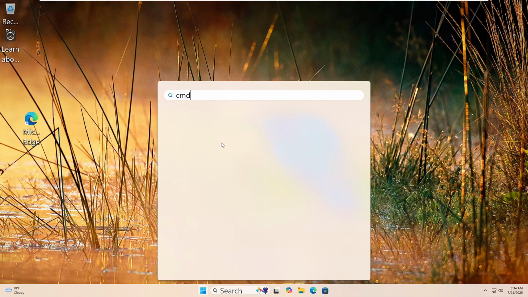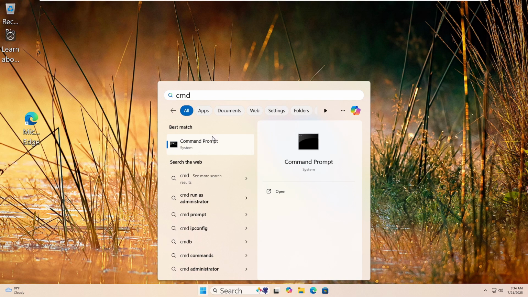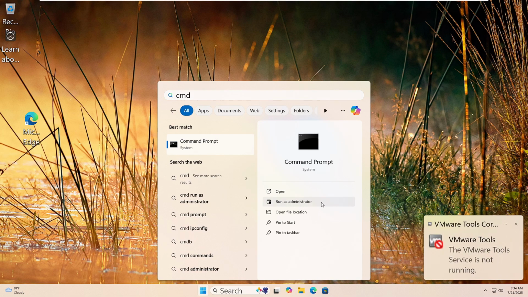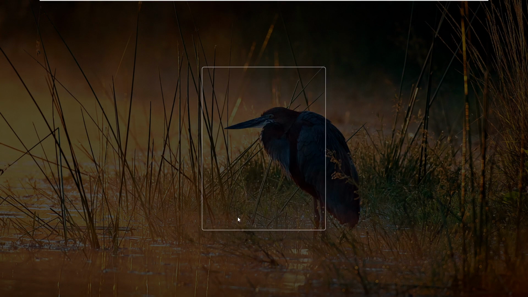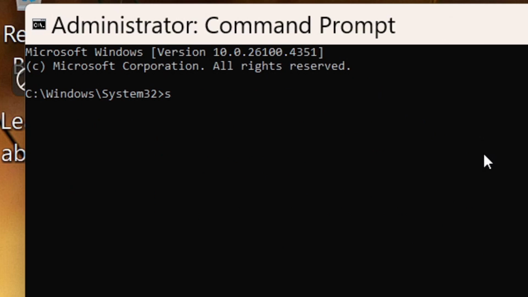Let's run the system file checker. Click the Start button and type CMD in the search box. Right-click Command Prompt and choose Run as Administrator. If you see a prompt, click Yes. Now, type this command: SFC /scannow. Then hit Enter. Windows will start scanning for missing or damaged system files.